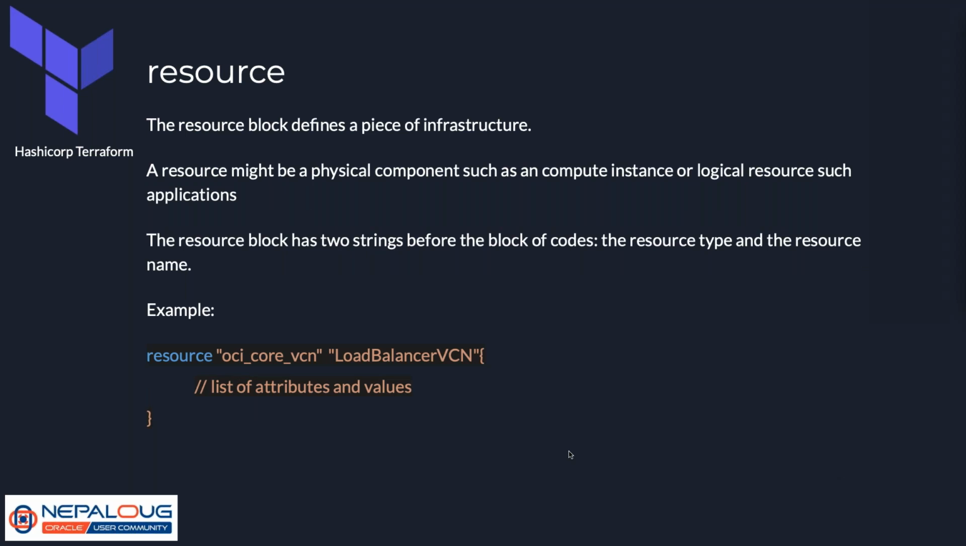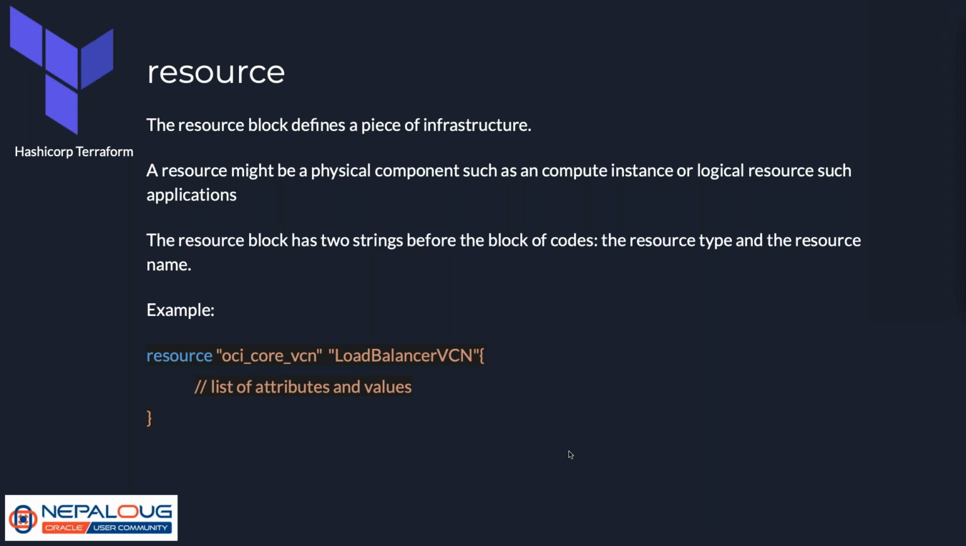Now we have a resource block. Everything we define is a resource. A VCN is a resource, a compute instance is a resource, a load balancer is a resource. The resource block defines a piece of infrastructure. The resource might be a physical component such as a compute instance, or a logical resource such as an application. We can even define a resource for an application also.